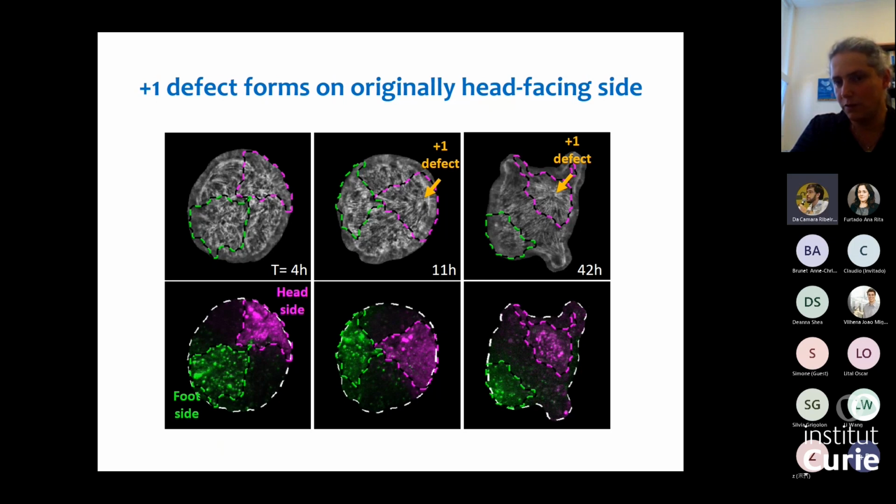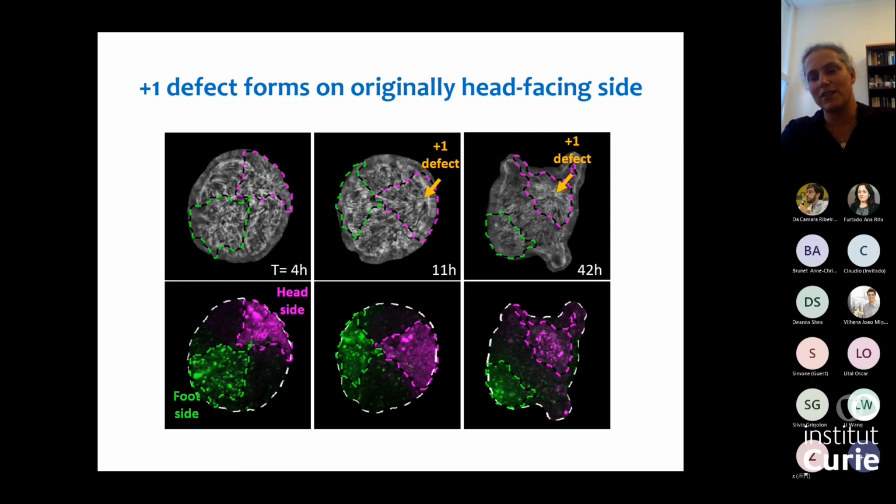And this defect will remain stationary relative to the underlying cells. Eventually, this will become the organizer of the new animal. So this is the tip of the mouth, where the organizer of the hydra head forms. So what we see here is that on the one hand, there are constraints from the nematic that lead to the formation of the +1 defect in the disordered region. But on the other hand, there's also some polarity information, presumably from biochemical signaling processes associated with the head side, that lead to the formation of the defect within the region that was closer to the head.